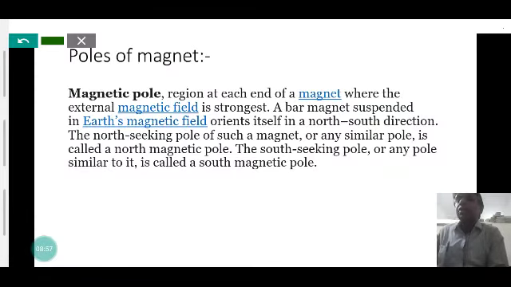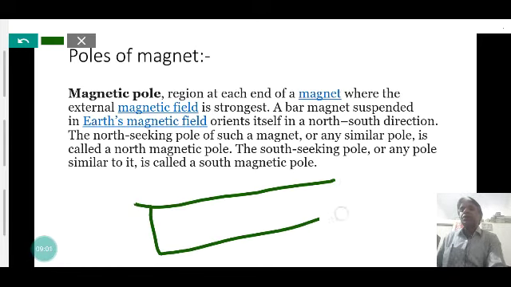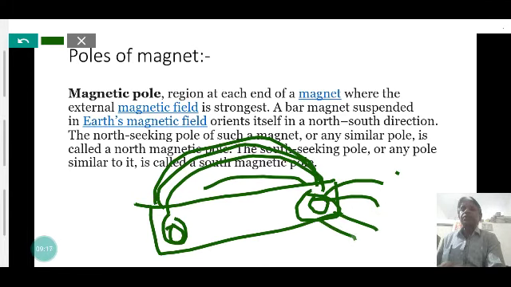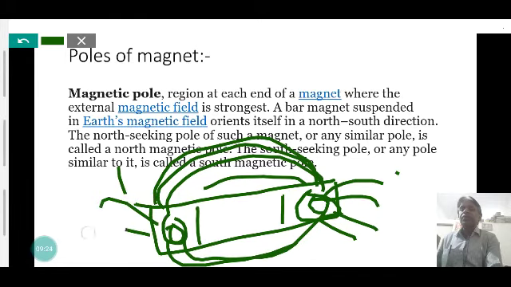Here, this is the region where the magnetic strength is maximum, and the magnetic field lines, which we will discuss further, are most crowded here. This region of the bar magnet, where the magnetic field lines are crowded, is called the poles.